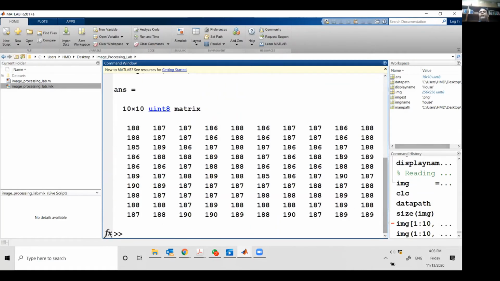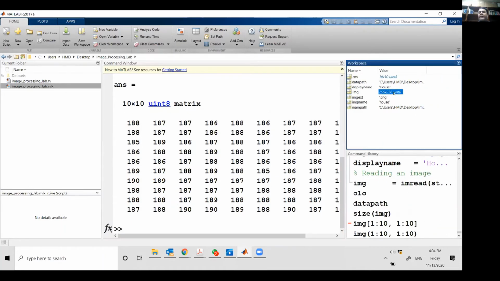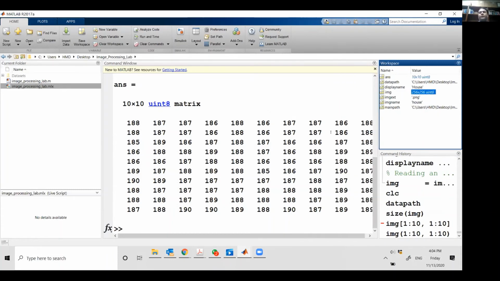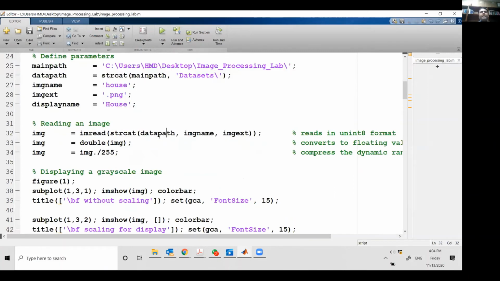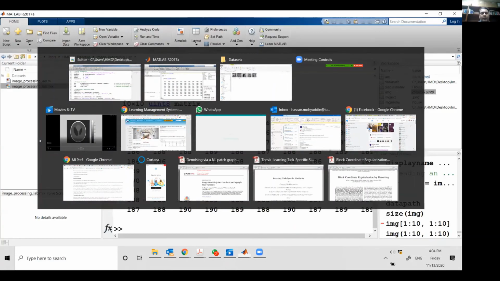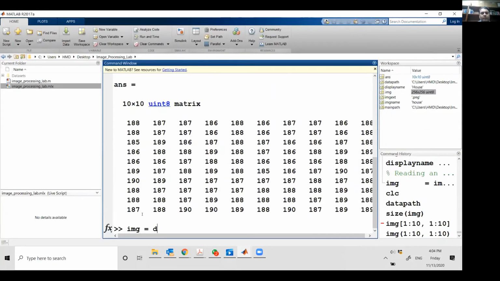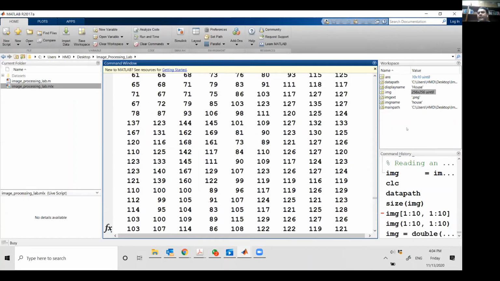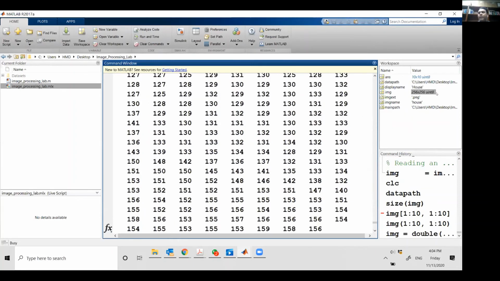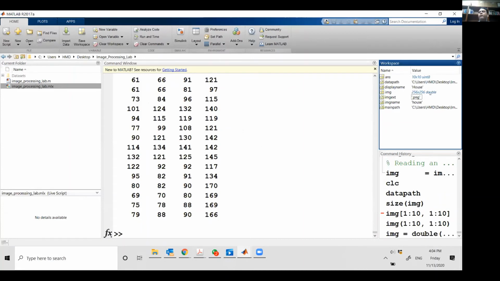So these are just some real numbers that we have assigned to it. And if you look in the workspace, its data type is unsigned integer 8. So that's the data type that we are using. These are not floating point values, these are integer values. Once we have read the image, we can convert them to floating point values by using the double operation. So I just do double image. So image equals double image, and you will see that the format immediately changes to double. So now it has been changed into double floating point values. Okay, that's what you usually do.